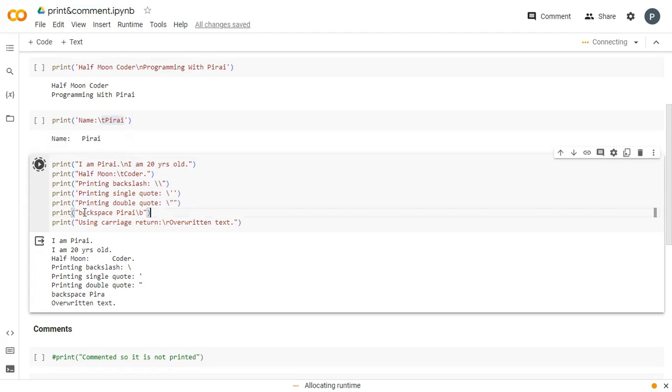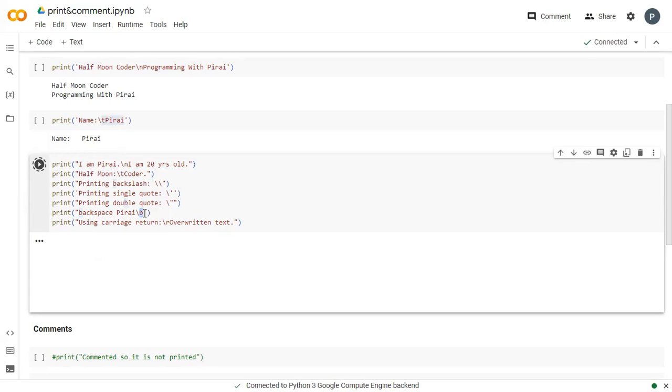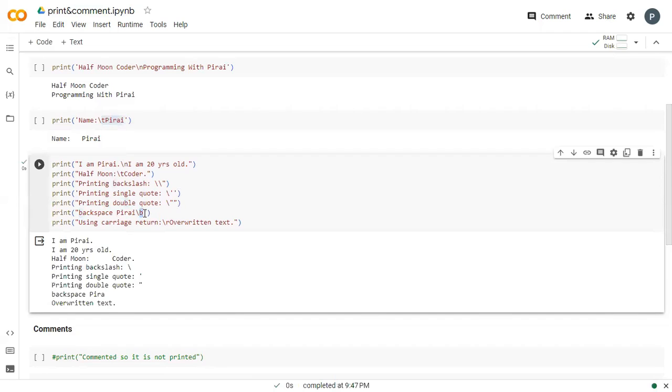Now, backspace Pirai \b. \b represents a backspace. What is meant by backspace? A backspace is like deleting the last character. So when I delete the last character, it gives PIRA. It deletes I. Now, the next one is carriage return. This carriage return will overwrite some text on the previous text. See here, the text before the carriage return will be deleted and it is overwritten by this overwritten text.